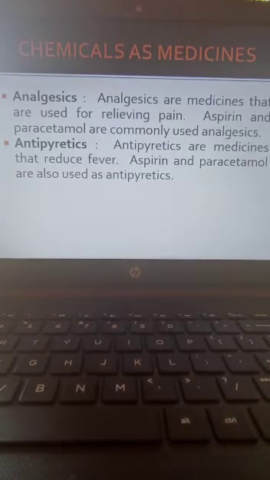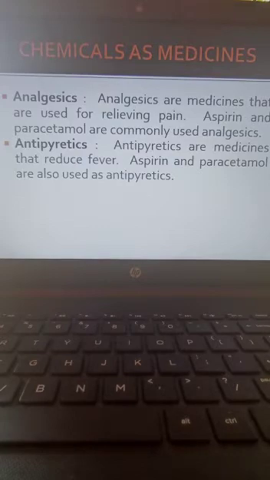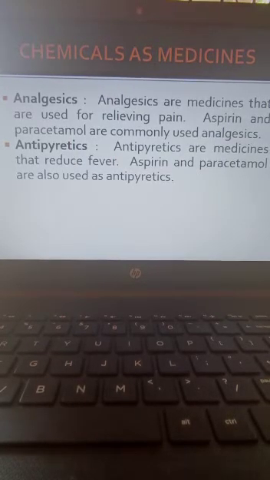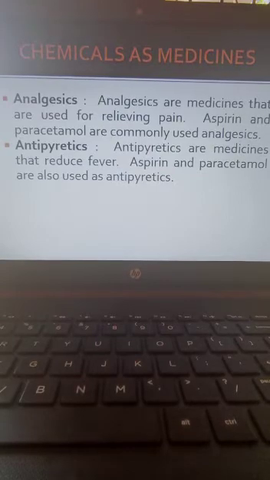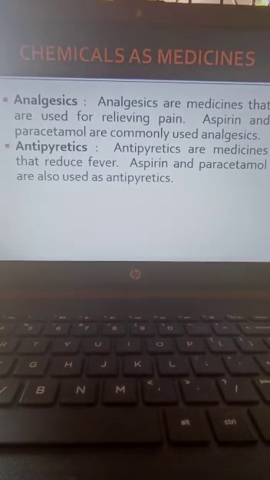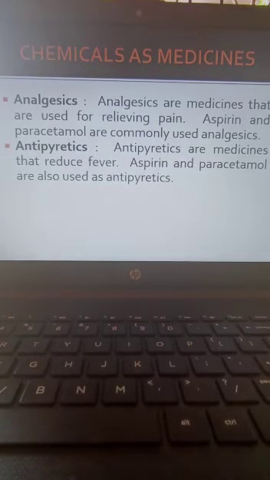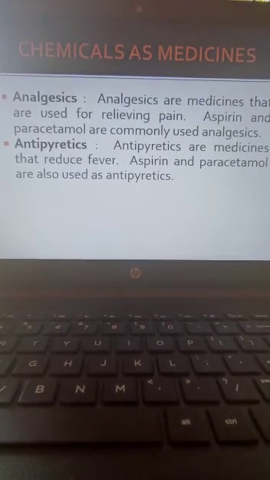So paracetamol is a famous antipyretic. Aspirin and paracetamol are also used as antipyretics. So aspirin and paracetamol are used as analgesics, and also these two are used as antipyretics because they can reduce fever.